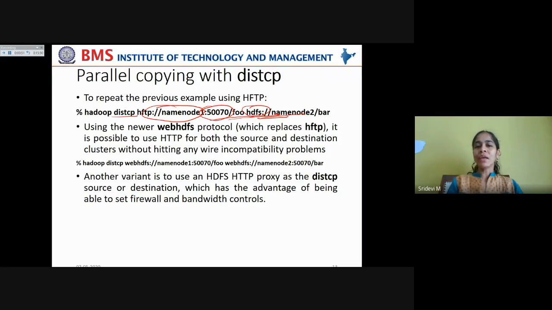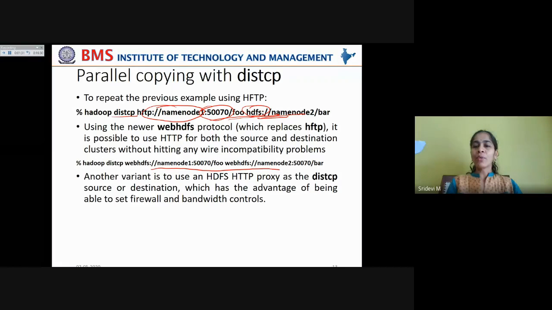Sometimes you may also use WebHDFS. Using the newer WebHDFS protocol, it is possible to use HTTP for both the source and destination clusters without hitting any wire incompatibility problems. So you can use this WebHDFS. Why is WebHDFS more compatible? It doesn't provide only read-write options, but it also provides some extra features like Kerberos authentication, and it helps us to use the same URI on the source cluster as well as the destination cluster.